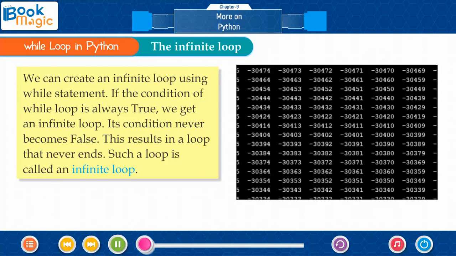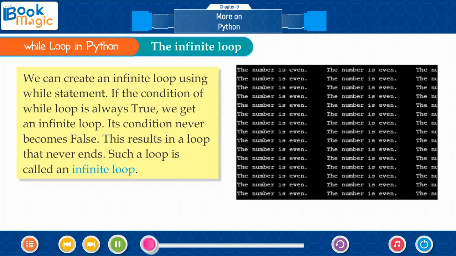Infinite loop. We can create an infinite loop using while statement. If the condition of while loop is always true, we get an infinite loop. Its condition never becomes false. This results in a loop that never ends. Such a loop is called an infinite loop.